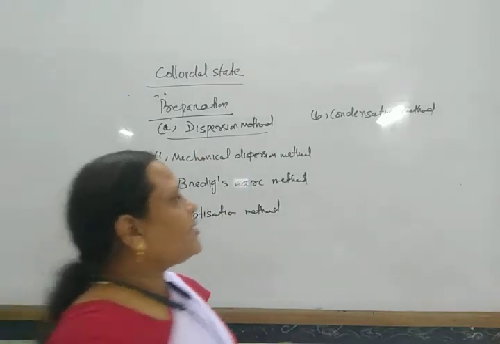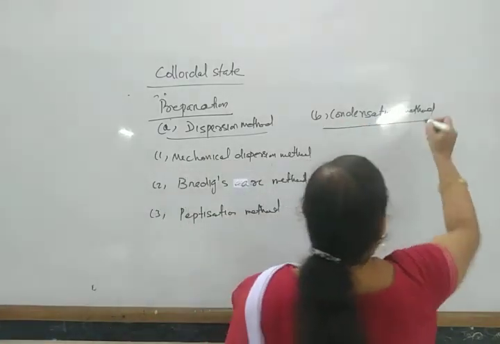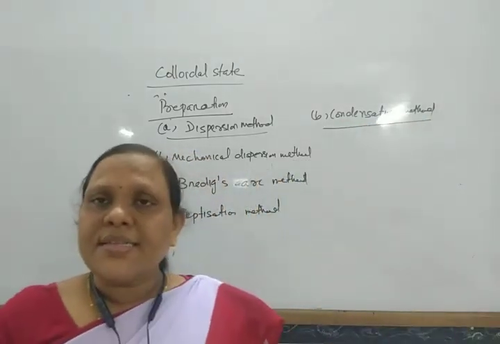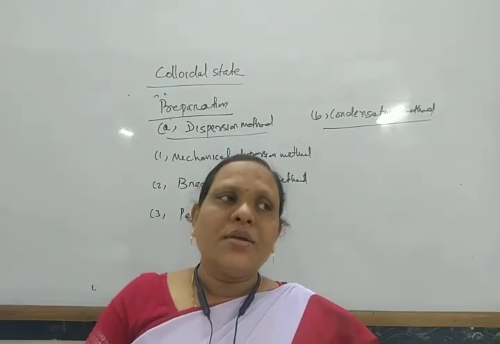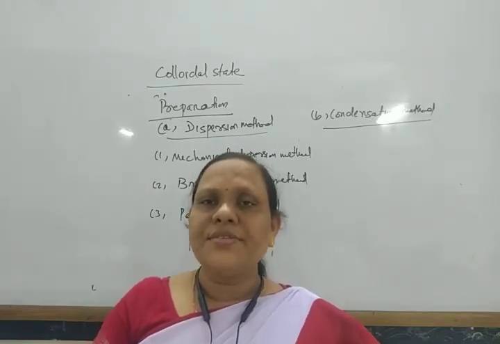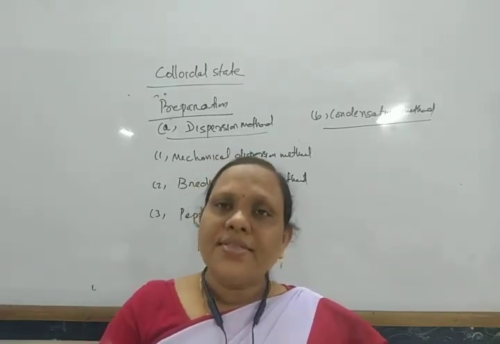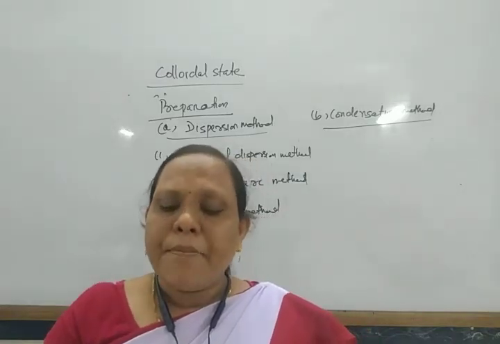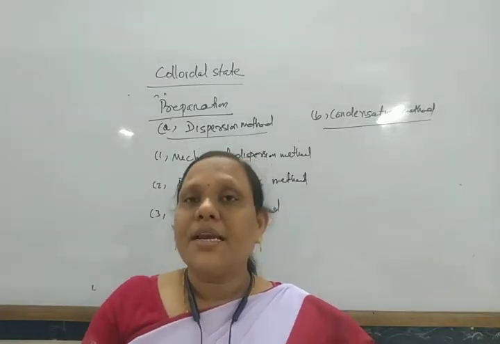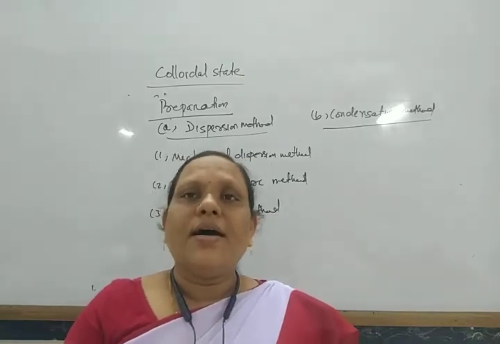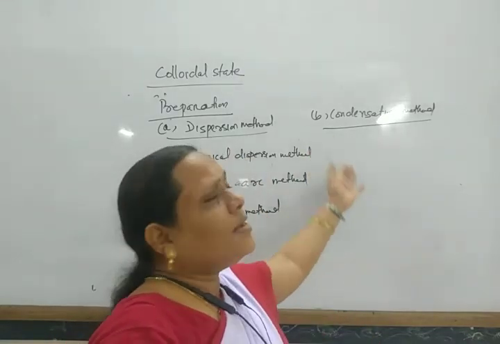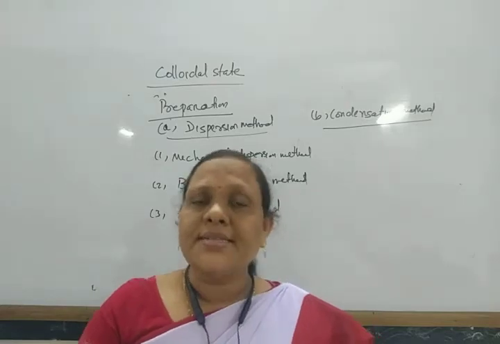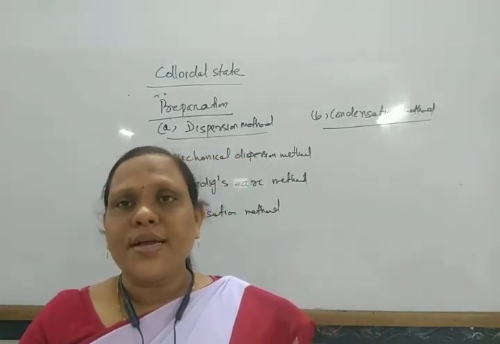The next method is the condensation method. In the condensation method, the dispersed phase has a smaller particle size than that of the colloidal particles. So by using some chemical methods, these particles are converted into a colloidal system.